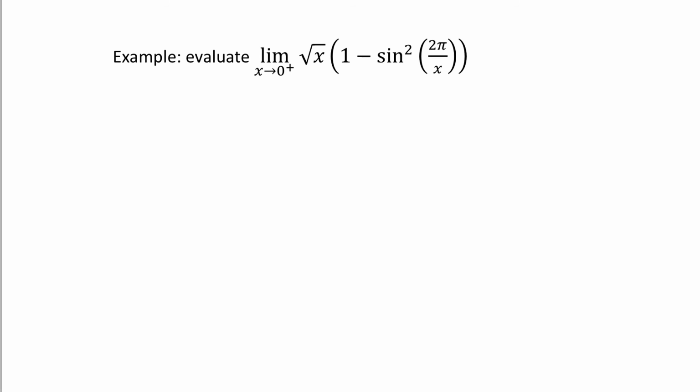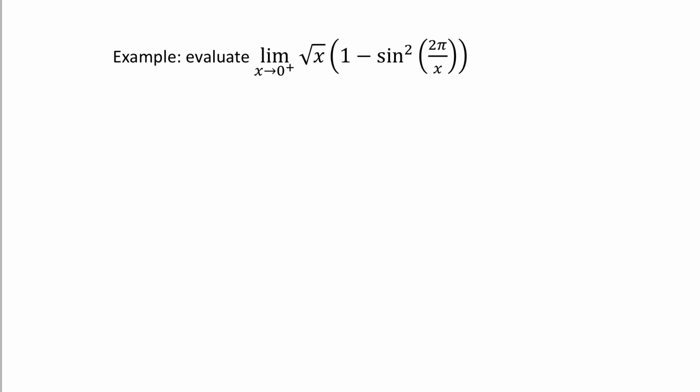Now let's try another one where we don't know the answer. So in this case, we're going to evaluate the limit as x approaches 0 from the right of root x times 1 minus sine squared 2 pi over x. Again, this is going to be a squeeze theorem problem because there's an x on the bottom here. So you're plugging in 0, that's going to give you a type of infinity. That doesn't make any sense to take sine of infinity. So we have to do some type of squeeze theorem.